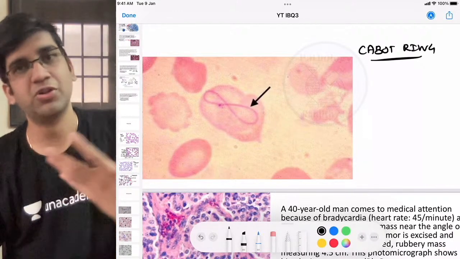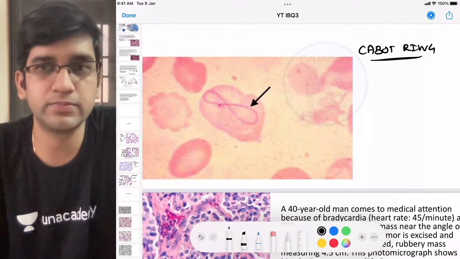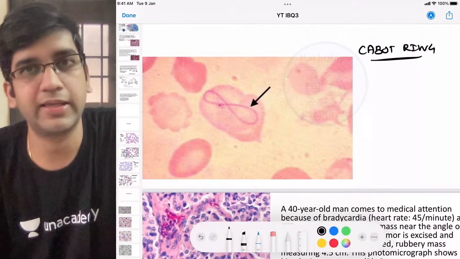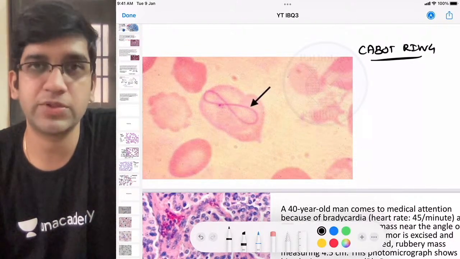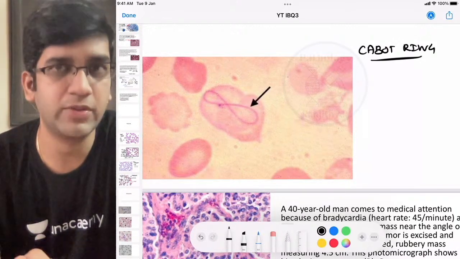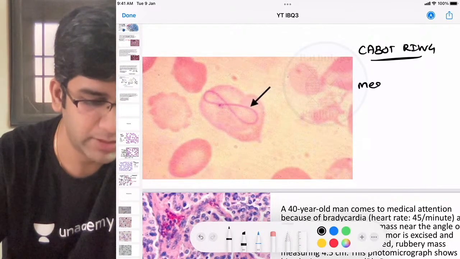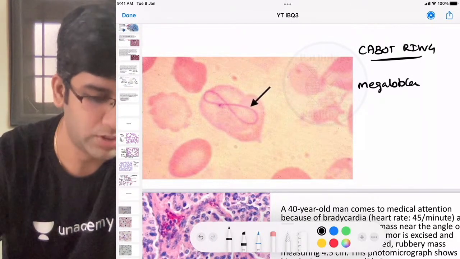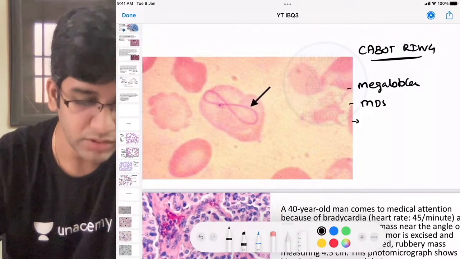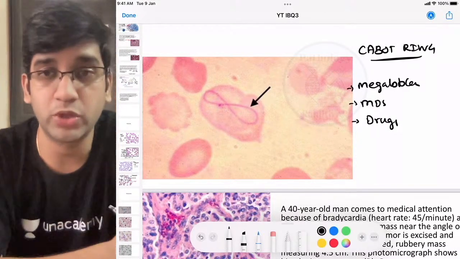See, Cabot ring is a remnant of nuclear maturation. Can I say a megaloblastic anemia will have a defective nuclear maturation? Yes. Drugs, like cancer chemotherapy drugs, can it cause defect in nuclear maturation? It will. MDS, it will, right? It's nothing but defective nuclear maturation. If I remember this, I can remember everything else. I can have a megaloblastic anemia, which can have a defective nuclear maturation. I can have myelodysplastic syndrome, MDS, which can have it. I can have drugs, cancer chemotherapy drugs, which can have a defective nuclear maturation, fine?